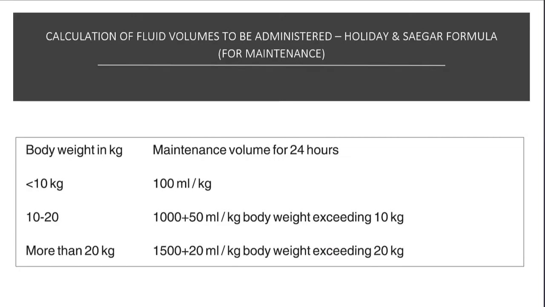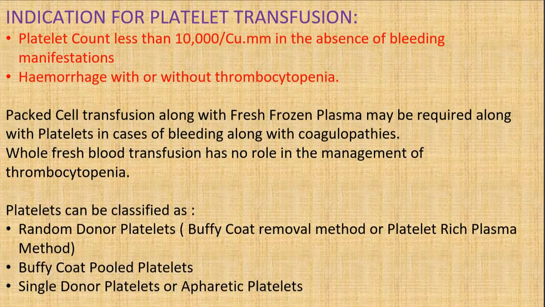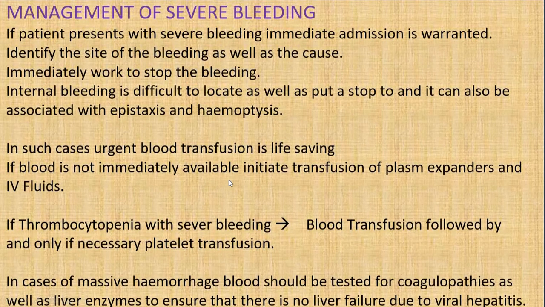So that is it, and the indication of platelet transfusion, this is the one point I'll say and finish it off. Platelet transfusion can be withheld until the count is as low as 10,000 per cubic millimeter in the absence of bleeding manifestations. But when there are bleeding manifestations, even if the platelet count is high, you would be transfusing platelets. The platelets can be random donor platelets, buffy coat platelets, or single donor or apheresis platelets. So these are the points you should be remembering.